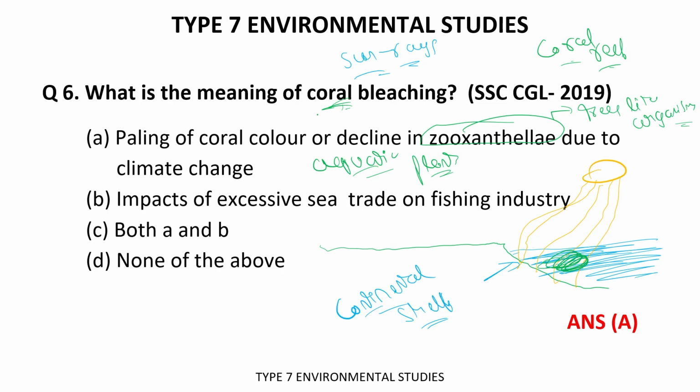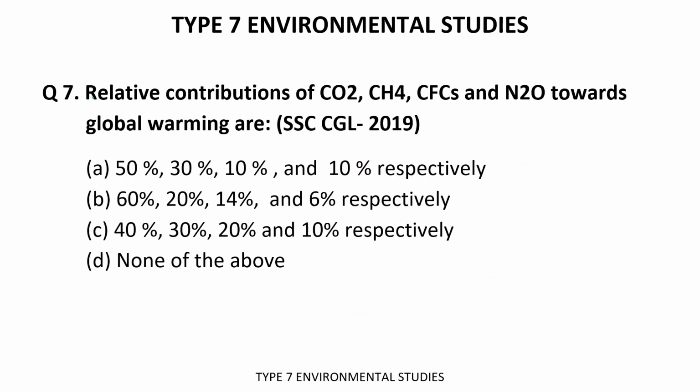Okay, so coral bleaching is a phenomenon related with paling of coral color or decline in zooxanthellae due to climatic change. When the climate changes, it impacts them also. Okay, now I hope you have got the concept of the coral reefs, and how the zooxanthellae formed. Okay, now let's move forward.